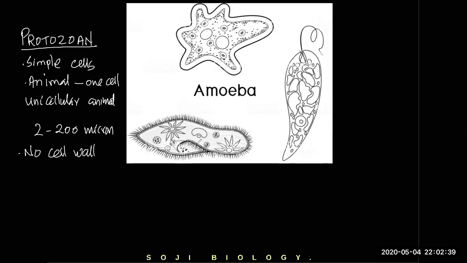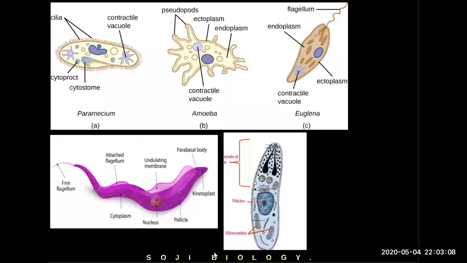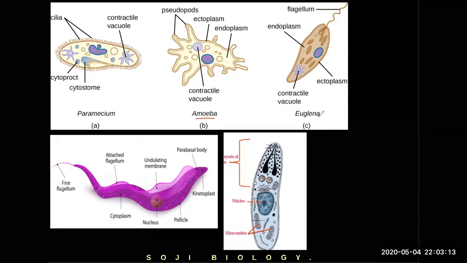What you see here, this one is called euglena. That's a euglena. And this one is called amoeba. And this is called paramecium. Okay, paramecium is the name of this organism. Amoeba, paramecium, and euglena are three different kinds of organism. We'll see more pictures in the upcoming slides. Look at this. That's a paramecium, and this is amoeba. That's a euglena, right?